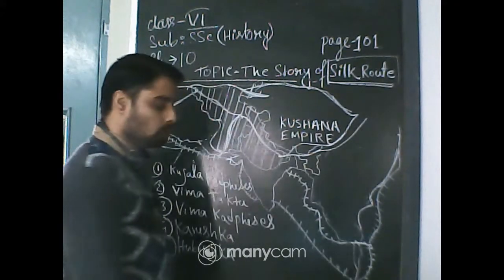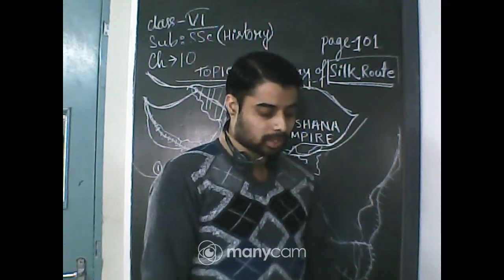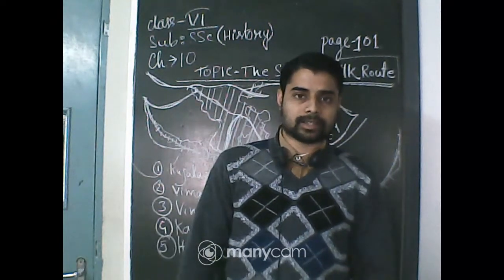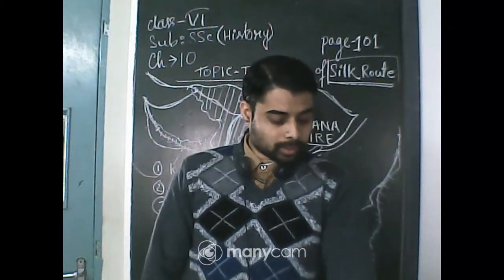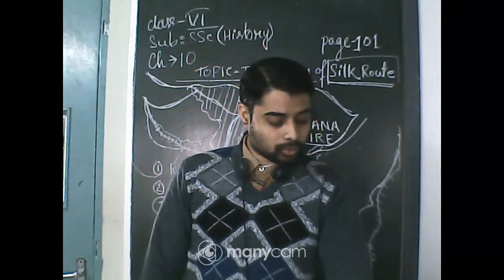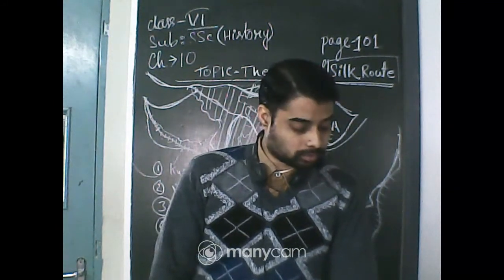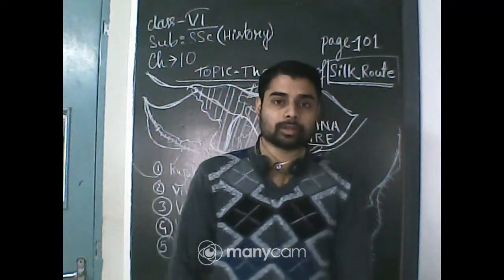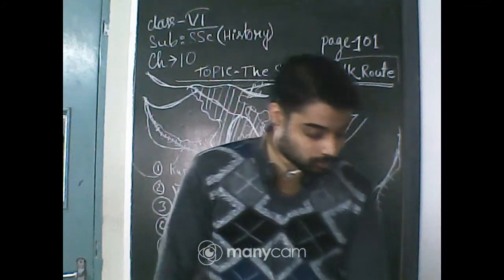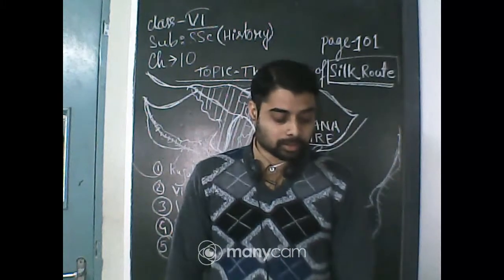Look at page number 84 if you have the old NCERT book. In the new NCERT book it is also present, I think on page number 79 or 75.